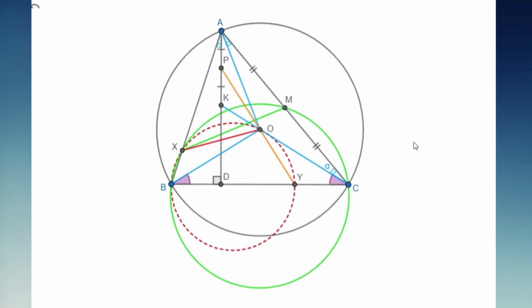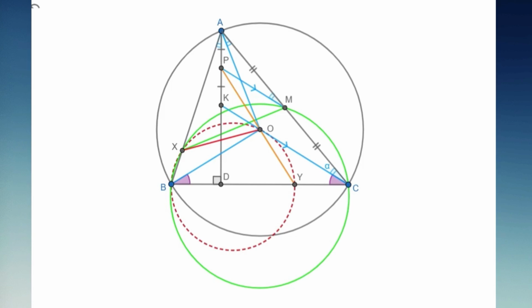Okay, now let's analyze the fact that P is the midpoint of AK and M is the midpoint of AC. Using these two facts, we can conclude that PM is parallel to KC. So we have PMA equals KCA.